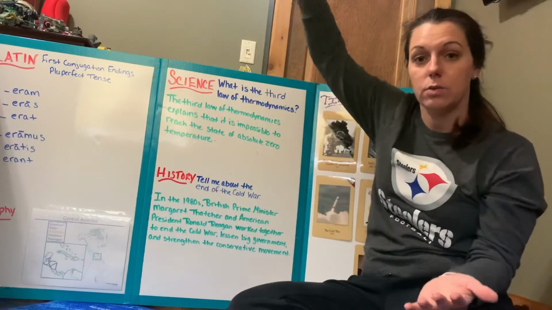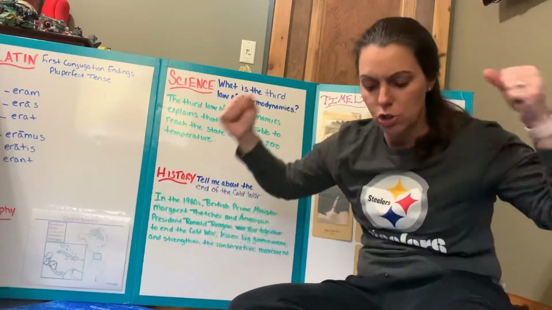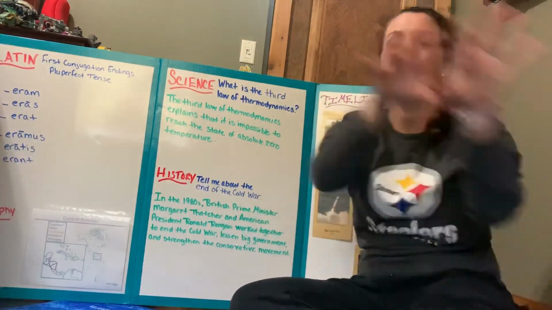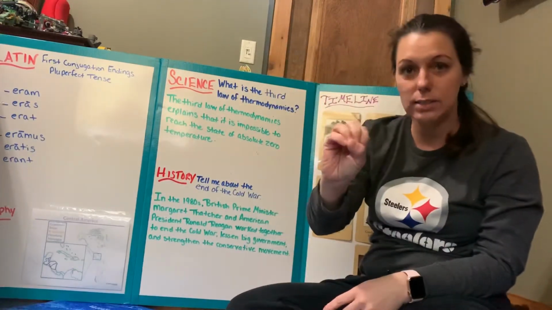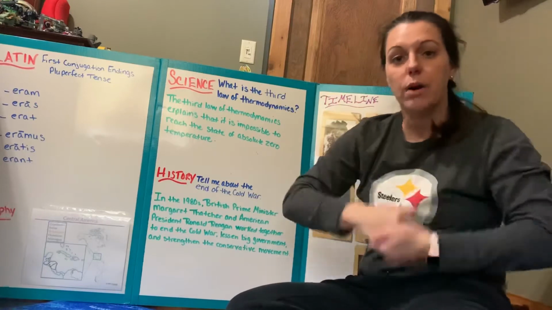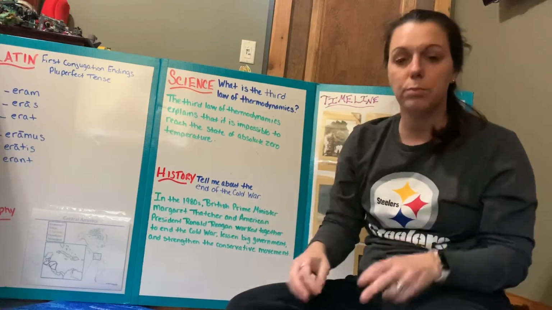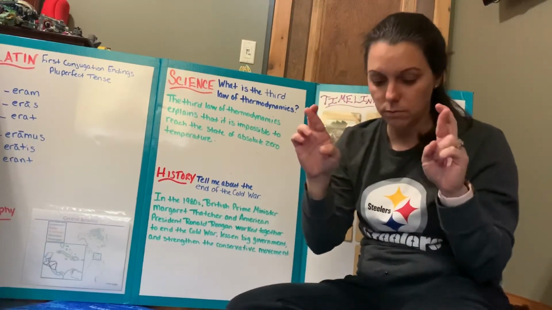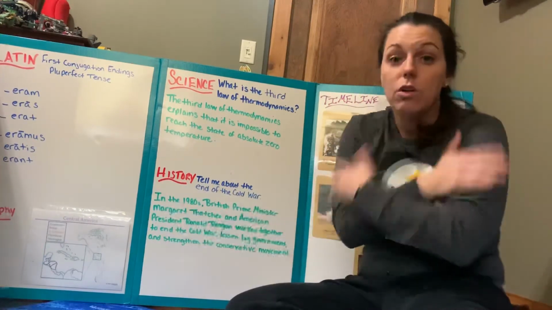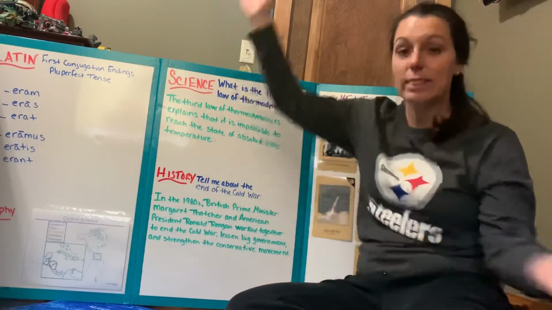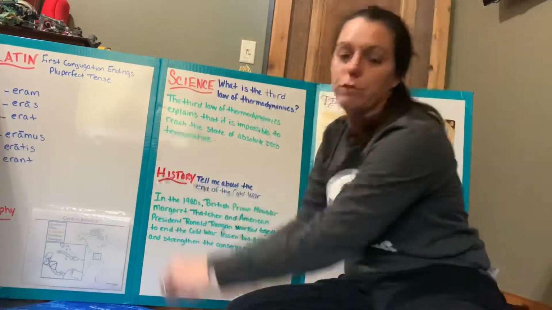Lessen big government. So we're going to get our big government and we're going to lessen it. Lessen big government and strengthen the conservative movement. So we're going to move over, okay? In the 1980s, British Prime Minister Margaret Thatcher and American President Ronald Reagan worked together to end the Cold War, lessen big government, and strengthen the conservative movement.